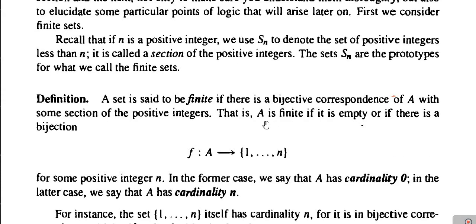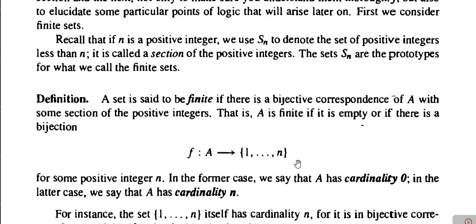That is, set A is finite if it is either empty or if there is a bijection f from set A into the set containing elements 1, 2, 3 up to n for some positive integer n. No doubt this is a section of the set of positive integers by the positive integer n that we have already seen earlier.